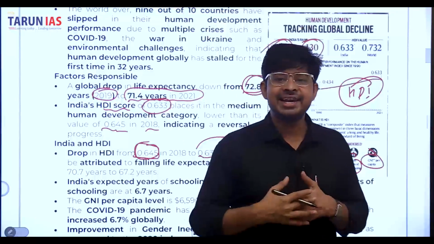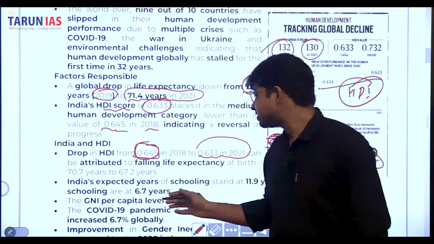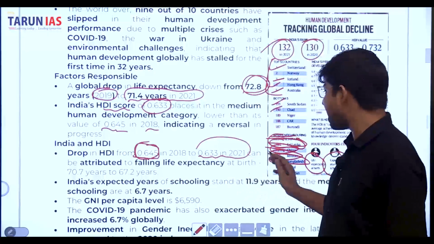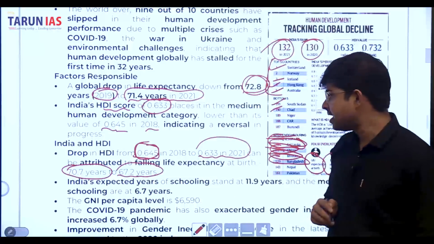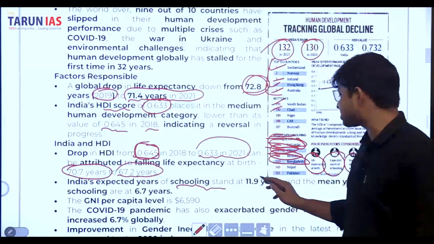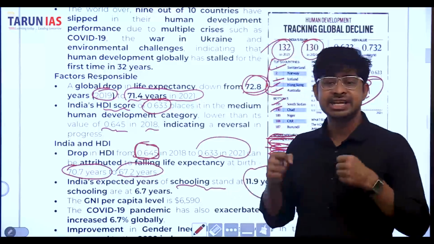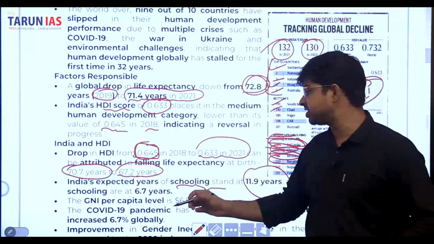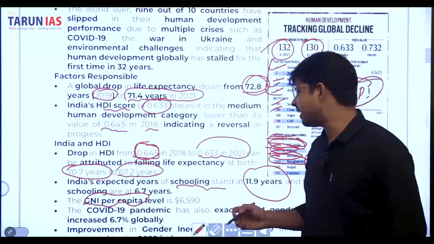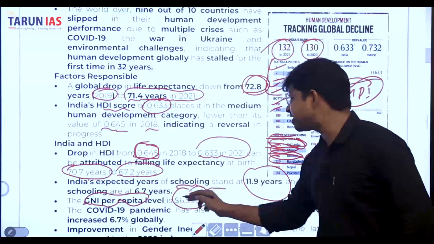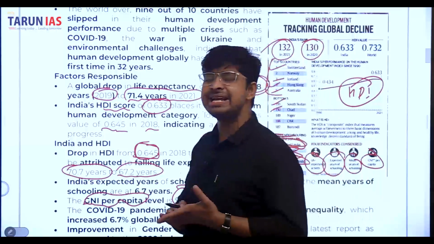Now come to India's expected years of schooling. Life expectancy was 69.7 years, but right now it's 67.2 years. Expected years of schooling was 11.9 years, but now it's 6.7 years. Another thing is GNI per capita, the gross national income per capita level, which is $6,590 right now.